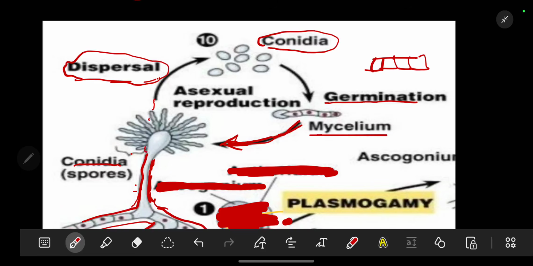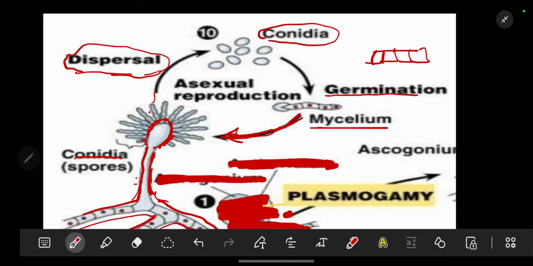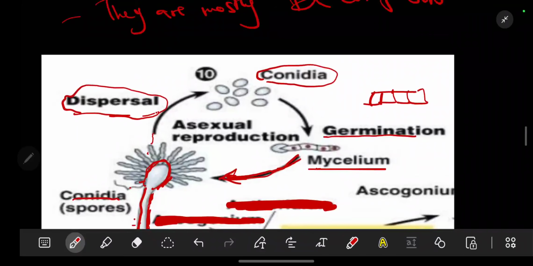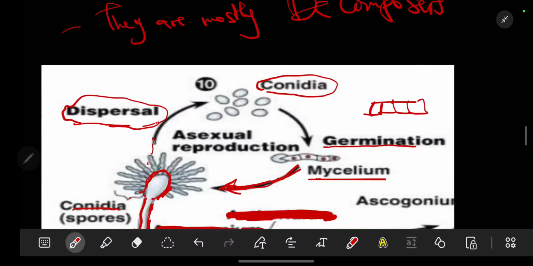This type is what we call conidiospore, which produces conidia. Just a recap: we have dispersal, so there will be the release of conidia. Then the conidia will be able to grow through germination into mycelium. But first we have hyphae.